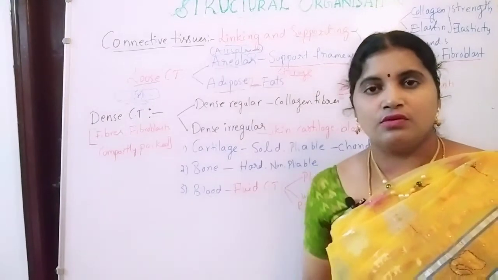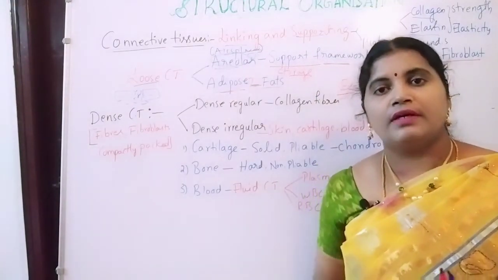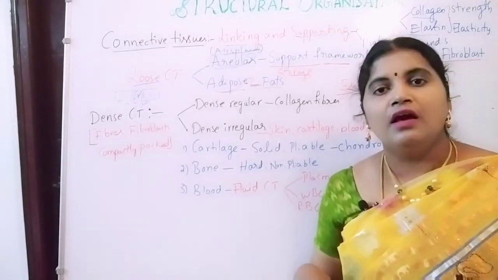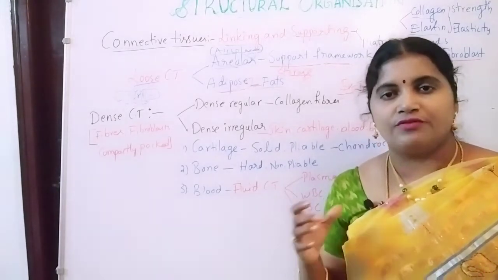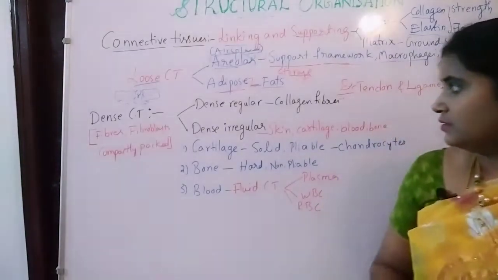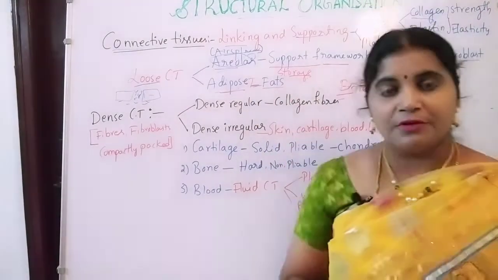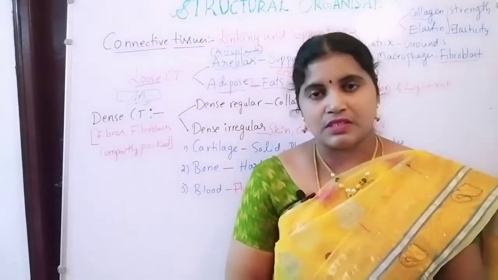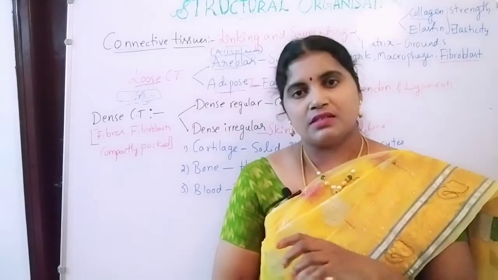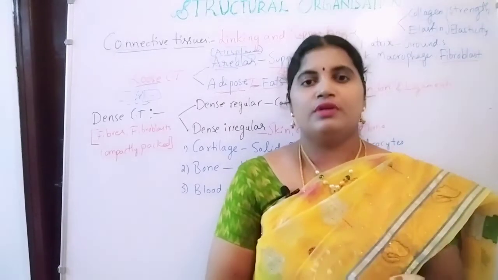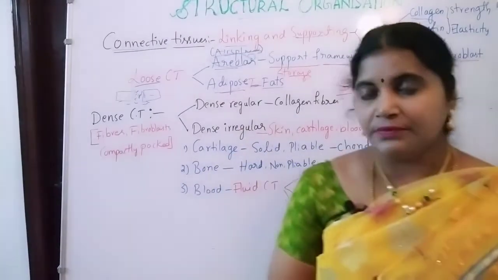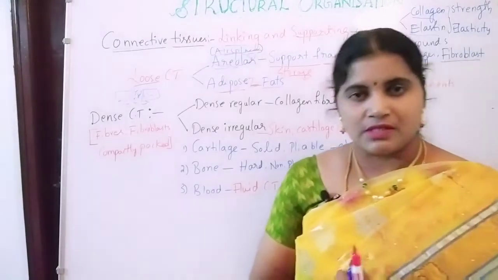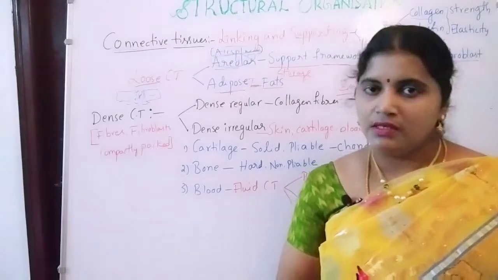All the excess glucose molecules are going to be converted into triglycerides, and these triglycerides are converted into fats and stored in the form of fats in the adipose tissue. The main purpose of adipose tissue, which is present mainly under the layers of the skin, is that it protects the skin from cool temperatures also. That's why we won't get very cold, because of the presence of the adipose tissue under the skin.